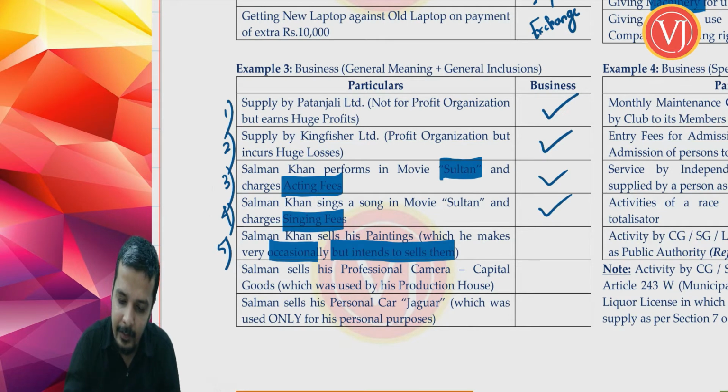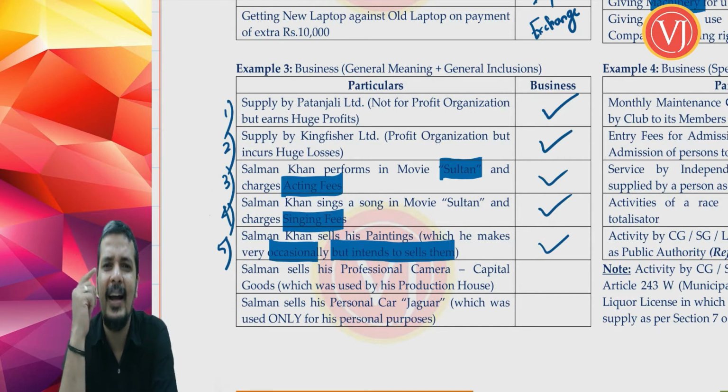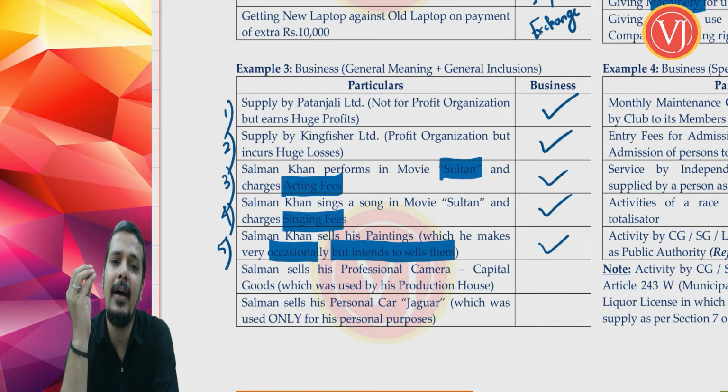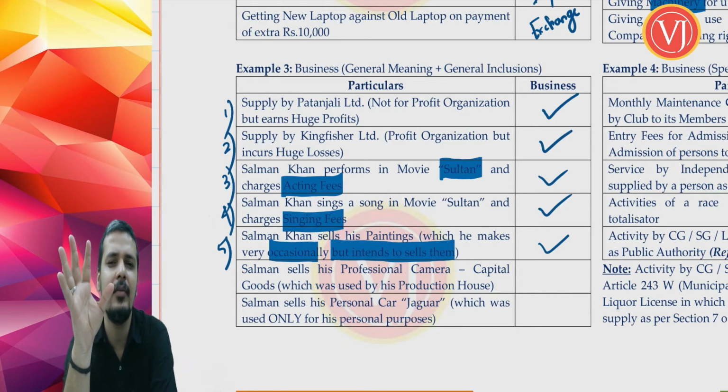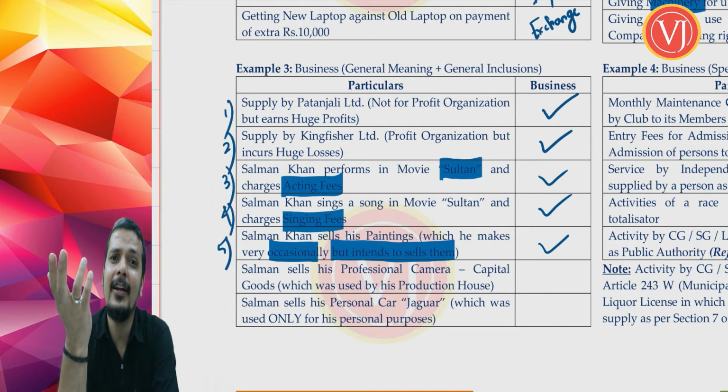Now it is business. Now if I change this example and I tell you that one of my friends who's watching this lecture is also a painter by hobby, and he or she is making a painting and some guest comes to his or her home and they like the painting and they tell that let us take this painting, and as a matter of gesture, they are paying you something. You are not asking for it, but they are telling that we cannot take it free of cost because we have liked it and we are taking it on our own.